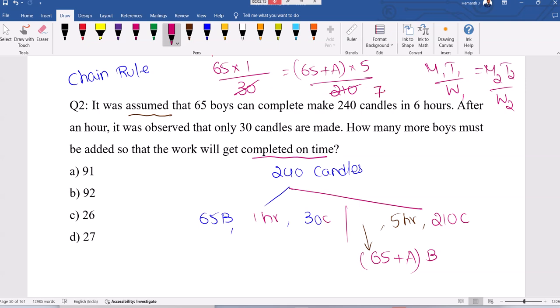This is 7 times 13, 91. So 65 plus 26 is 91. Additionally, we require 26 boys to complete the task.